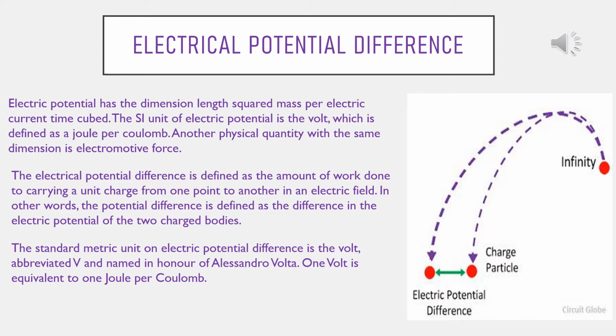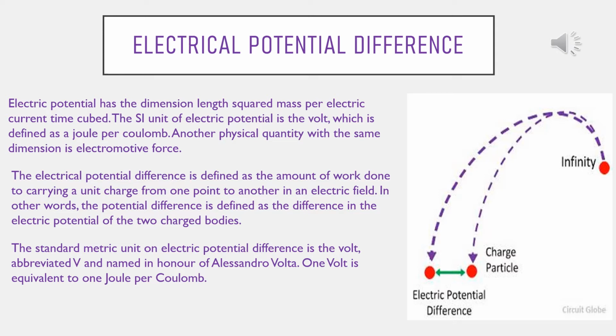Now see the diagram carefully. From infinity to a field, electric potential difference means from infinity you are bringing one unit positive charge within a field that contains plus q positive charge. Now here, if 2 points are there, obviously there should be a difference.